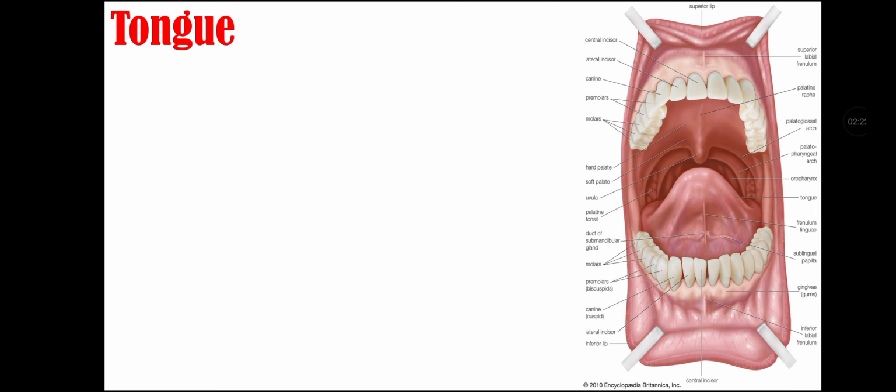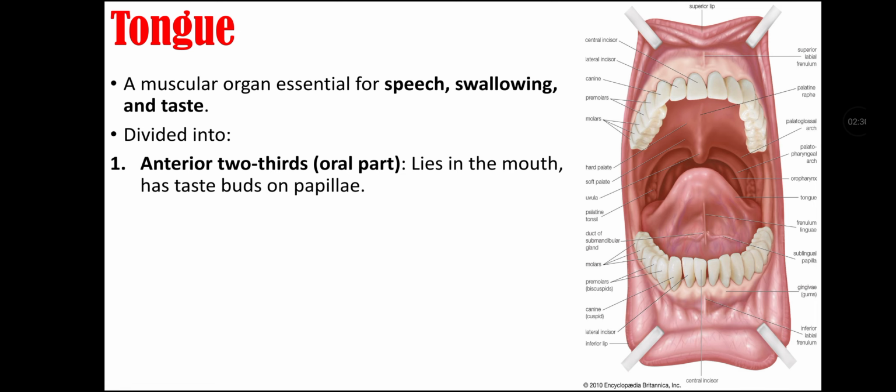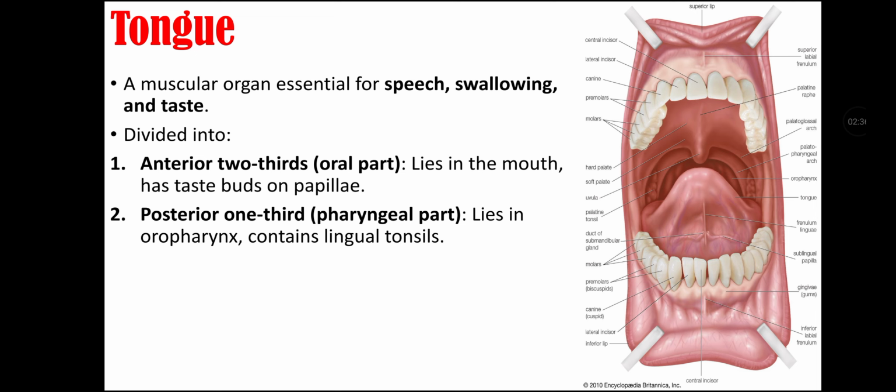Tongue. The tongue is a muscular organ that is essential for speech, swallowing and taste. It is divided into the anterior two-third part that is also called the oral part that lies in the mouth and has taste buds and papillae. The second part is the posterior one-third part that is the pharyngeal part. It lies in the oropharynx and it contains the lingual tonsils.